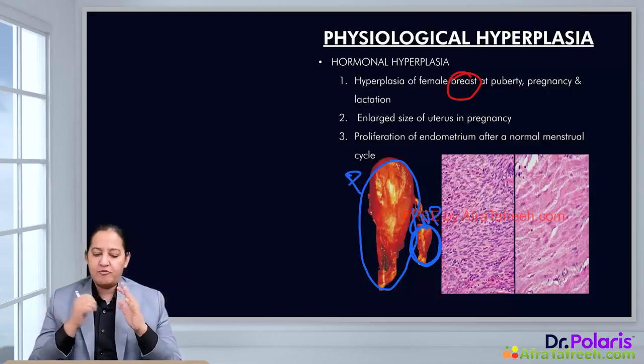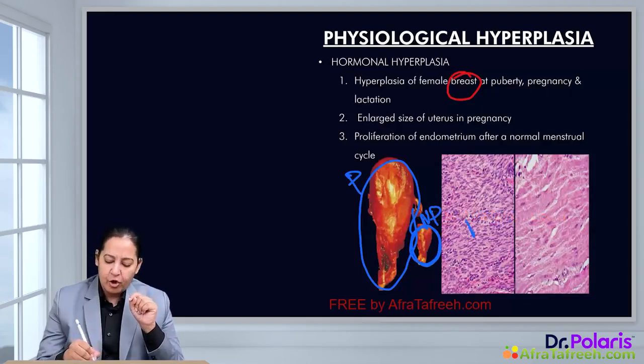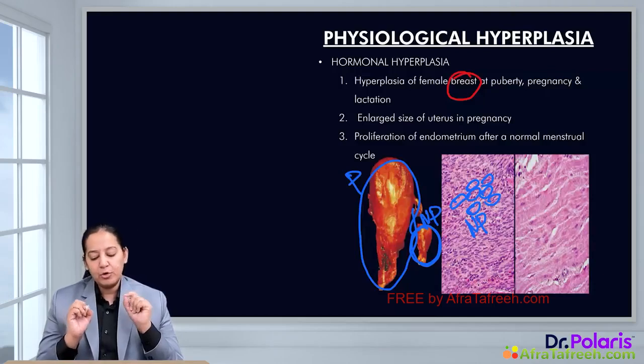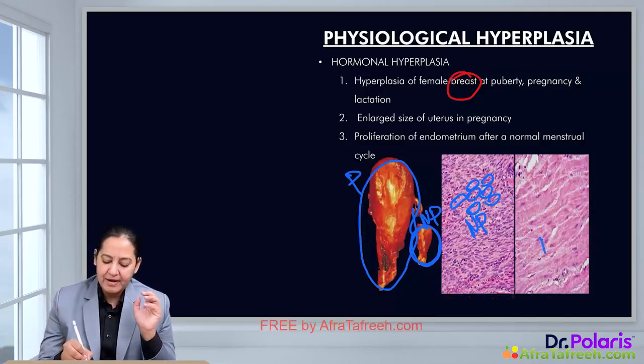If I make a slide of both of them, this is the slide of the non-pregnant uterus. If you can notice and zoom out, these are the cells. These are the cells inside the uterus. These are the smooth muscle cells inside the uterus. And if you notice the second diagram, which is a pregnant uterus, you can notice these are the cells.